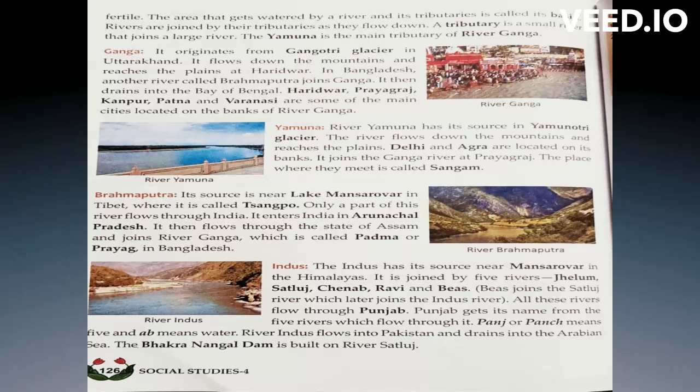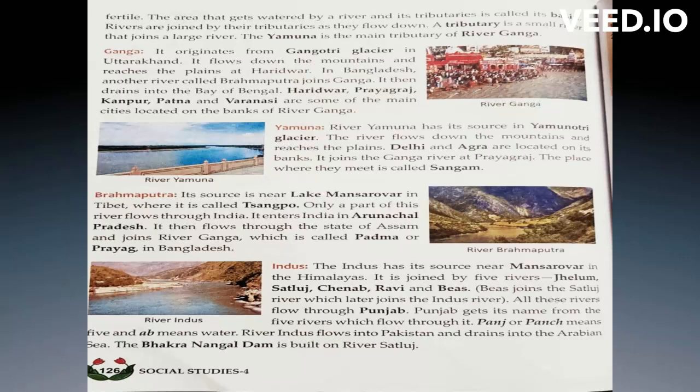Glaciers are nothing but the slow moving rivers of ice, which are melting and forming the river. So that part is called glacier. So here Gangotri Glacier is present in Uttarakhand. It flows down the mountains and reaches the plains at Haridwar. See, children, each and every river is flowing from one place to another place.